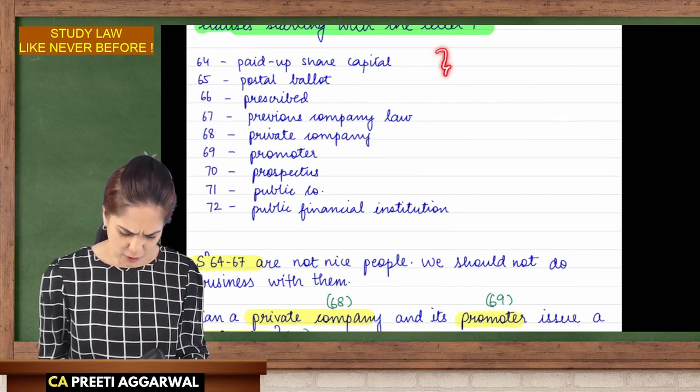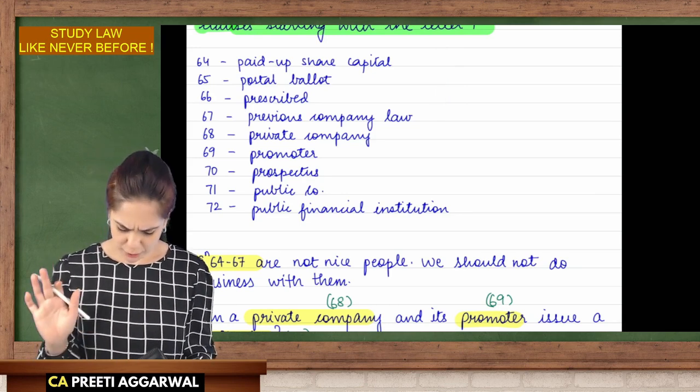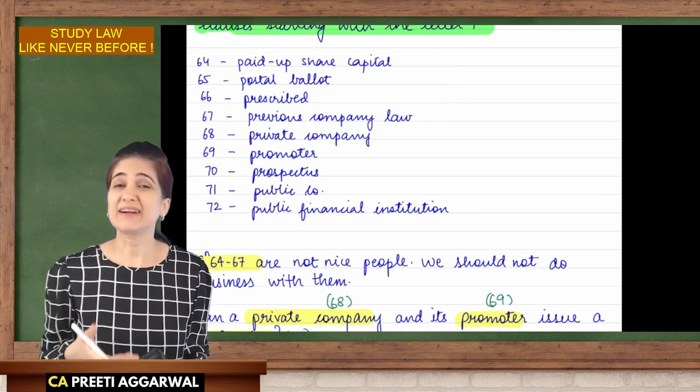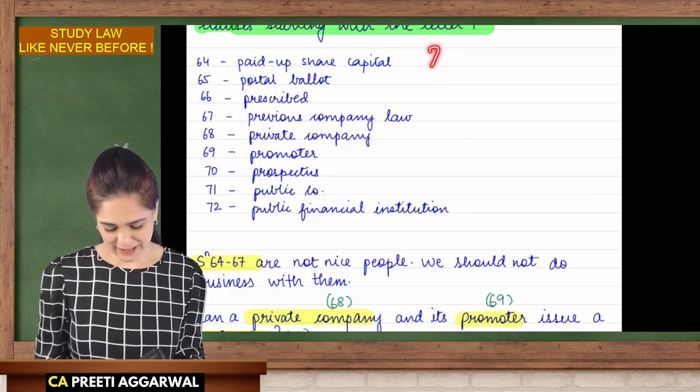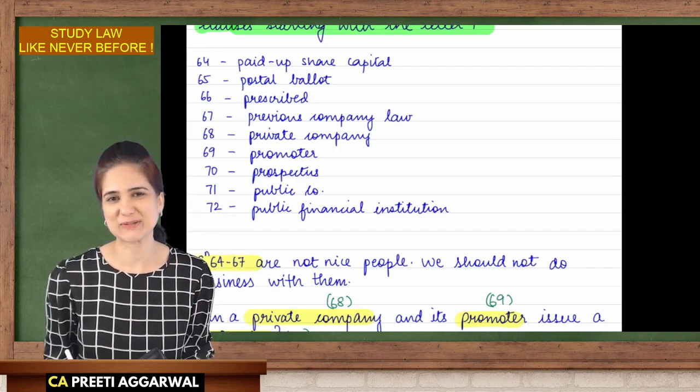Clauses 64 to 67, they are not nice people. We are not going to do business with them. I didn't have anything to create a story, so I just told them they're not nice people. We should not do business with them.